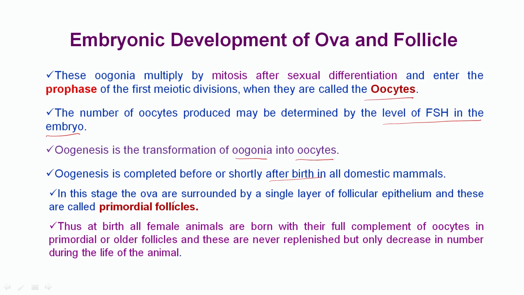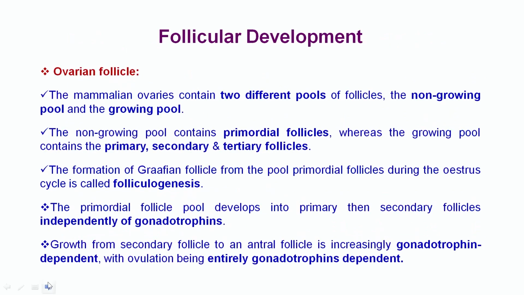In this stage, the ova are surrounded by a single layer of follicular epithelium, and these are called primordial follicles. Thus, at birth, all female animals are born with their full complement of oocytes in primordial follicles. These are never replenished but only decrease in number during the life of the animal.